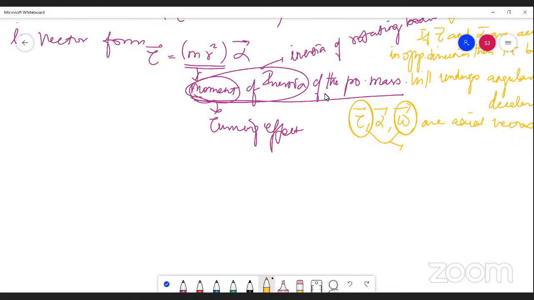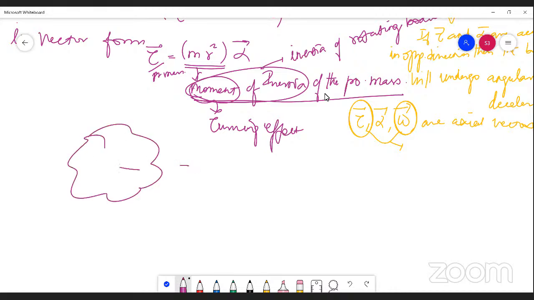As we saw here, tau vector equals mr square alpha vector. Here, mr square is the moment of inertia of the point mass, and this tau vector is the torque acting on the point mass. But as I told you, a rigid body is supposed to be made up of so many point masses.